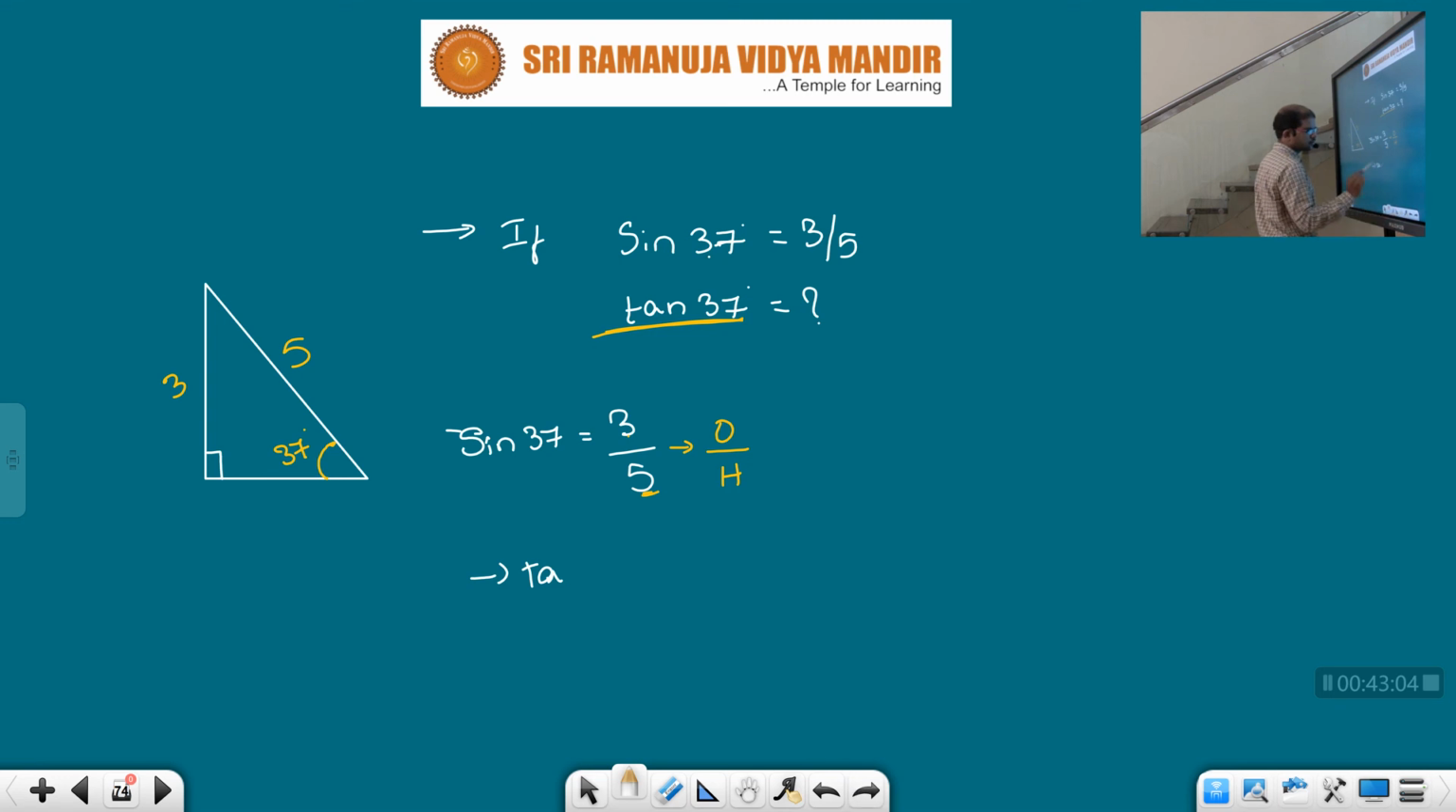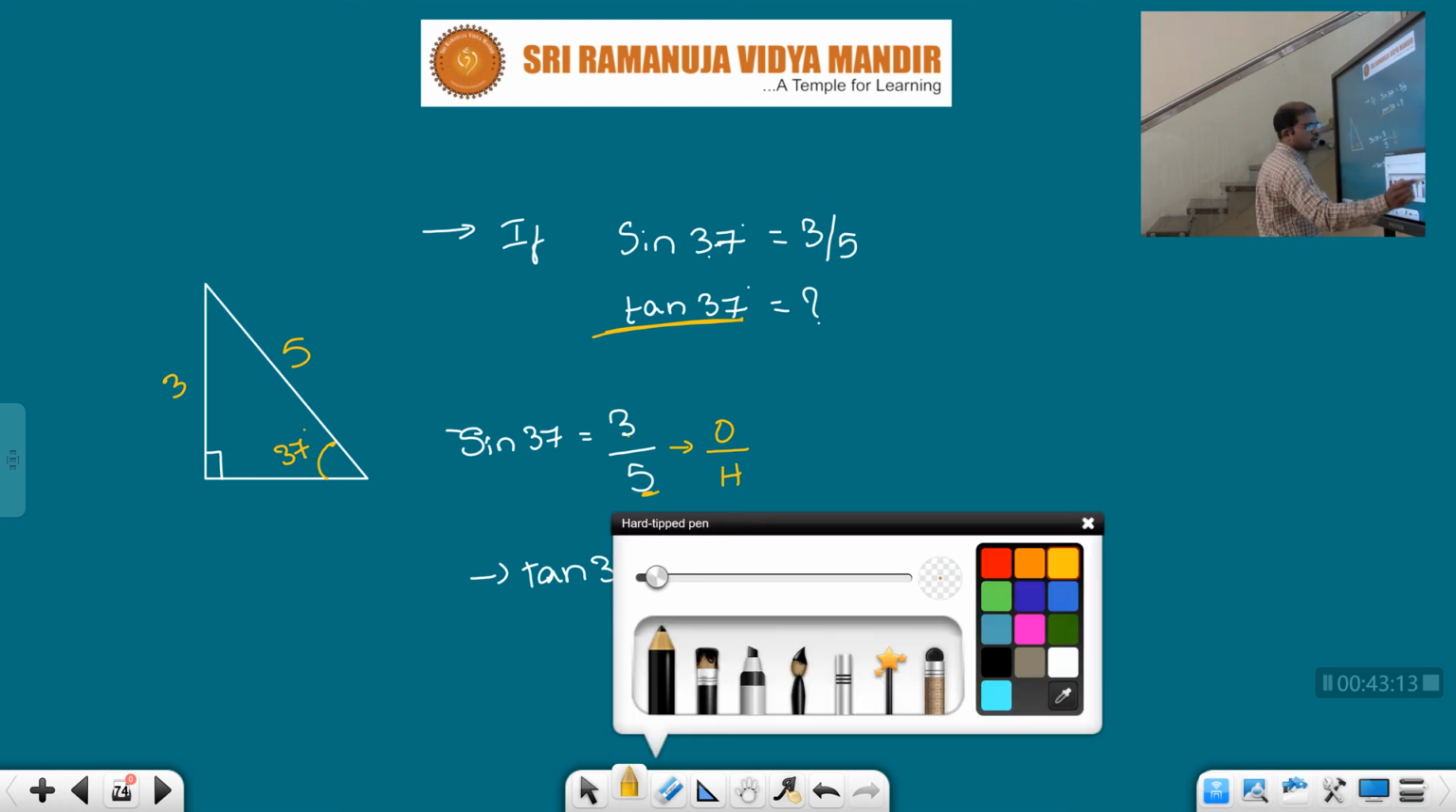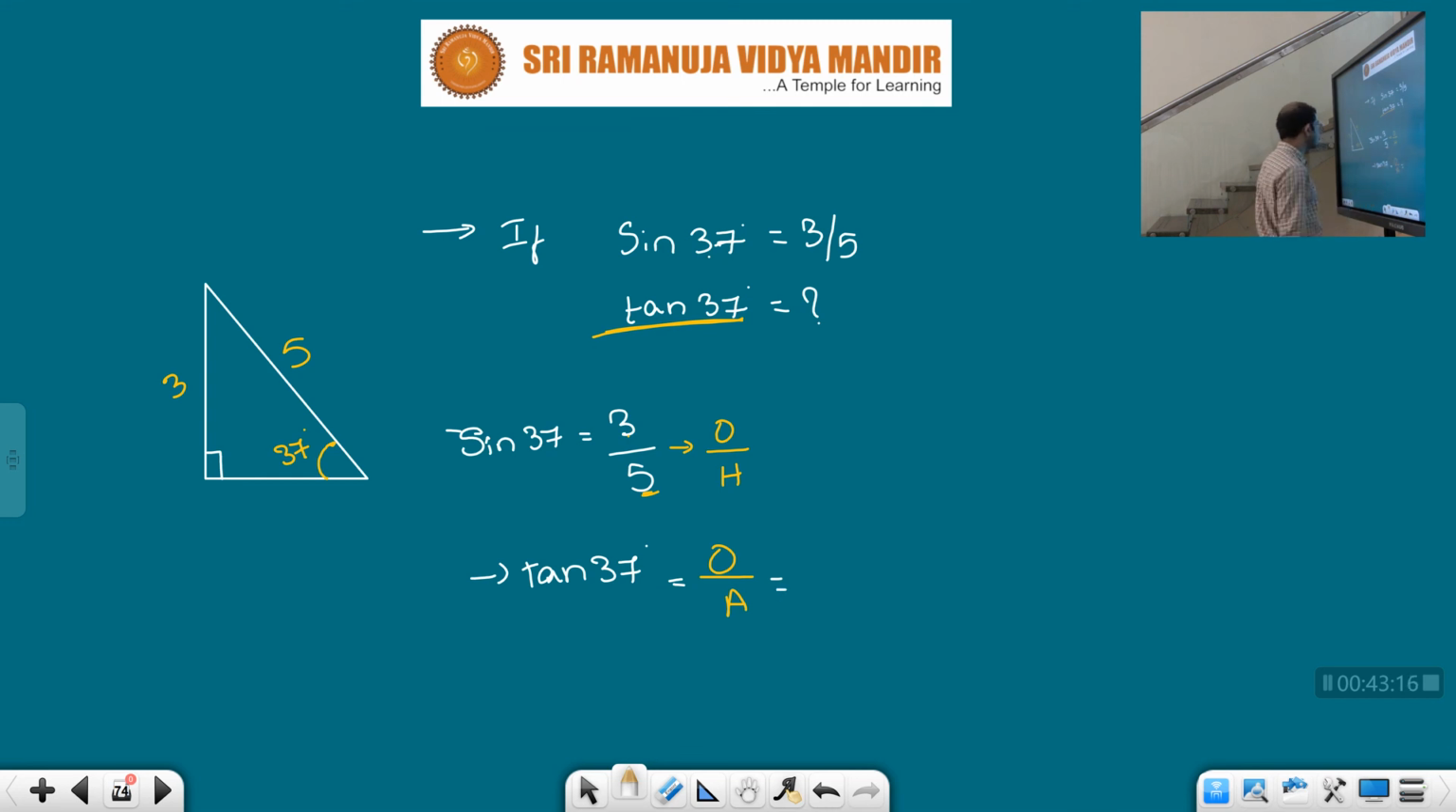Tan 37. Tan theta is equal to opposite by adjacent, right? But we don't have the adjacent value. We are going to find it now. See, children, again we need to find the adjacent side. In order to find tan 37, the formula is opposite by adjacent. We have opposite by hypotenuse: opposite side is 3, hypotenuse is 5. But we don't have the adjacent side value.